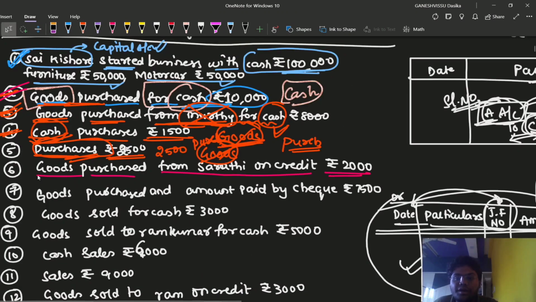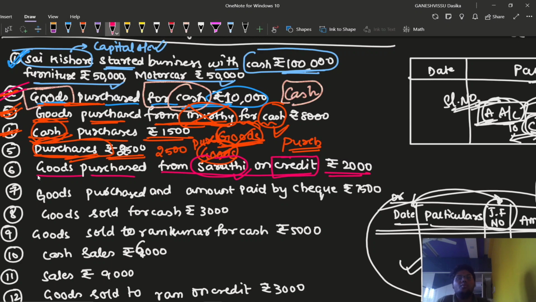Credit, 2000 rupees, right? Here the goods, okay, that is not Shruti, that is Sarathi. The goods have been purchased from Sarathi on credit. That means, can I say it is a cash transaction or a credit transaction? I can call it a credit transaction.